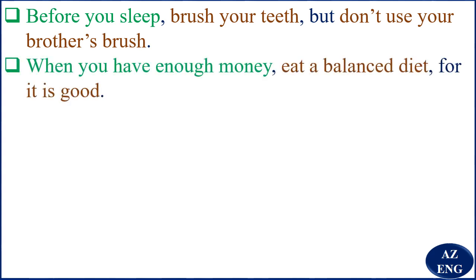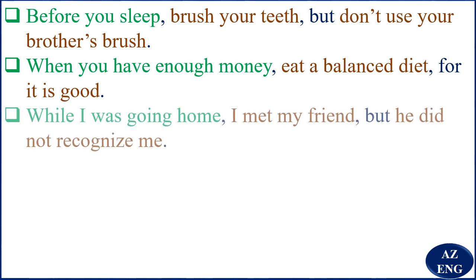When you have enough money, eat a balanced diet, for it is good. "When you have enough money" is a subordinate clause. "Eat a balanced diet" is an independent clause. "It is good too" is an independent clause. "For" is a coordinating conjunction. So you see you've got a subordinate clause, an independent clause, and another independent clause. We say this is a compound complex sentence.